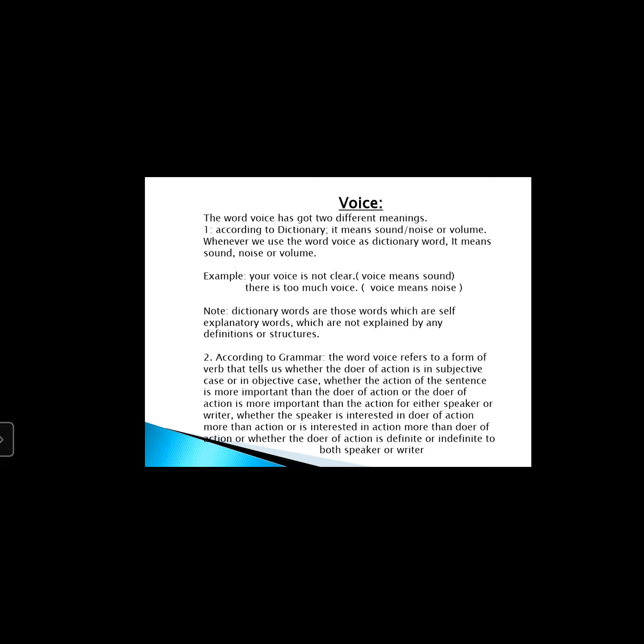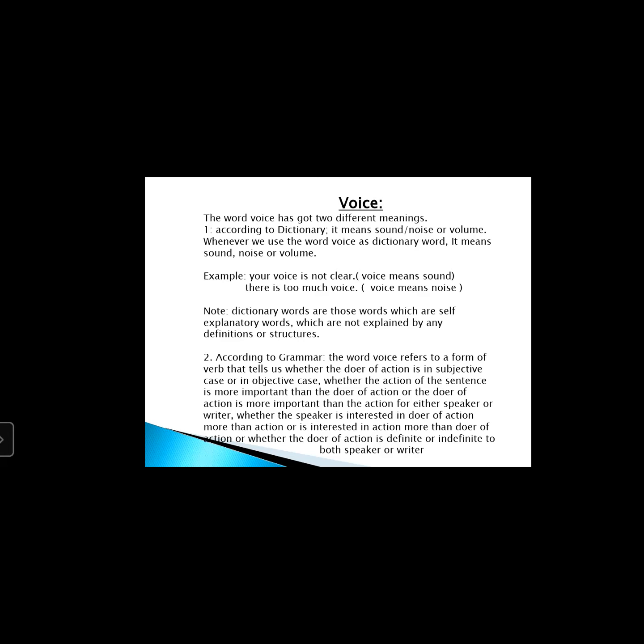Now you must be thinking whether it is the first form of the verb, the second form, the third form, or the ing form of the verb. What kind of verb form is this? Or is it something else? So my dear students, voice is that form of the verb in which all these forms are included. First form of the verb, second form, third form, and ing form of the verb. All these forms of the verb are included in voice according to grammar.